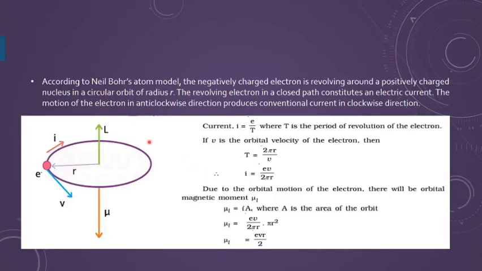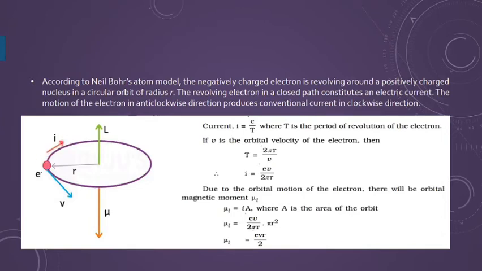Very important, you can be asked to derive the expression for the magnetic dipole moment for this orbit. When we talk about the Neil Bohr atomic model, we know that the electron is moving in the orbit, and inside we have a positively charged nucleus. Of course, if this is the direction of the electron, then the direction of the conventional current is opposite to the electronic current.